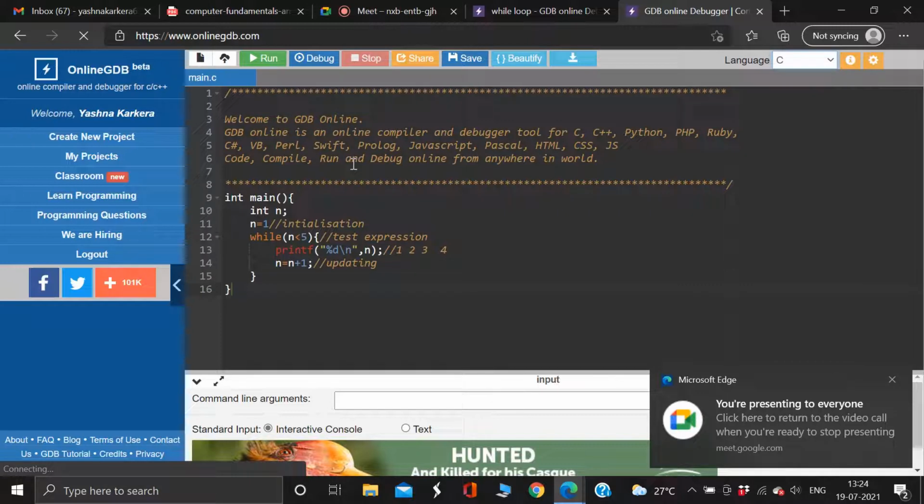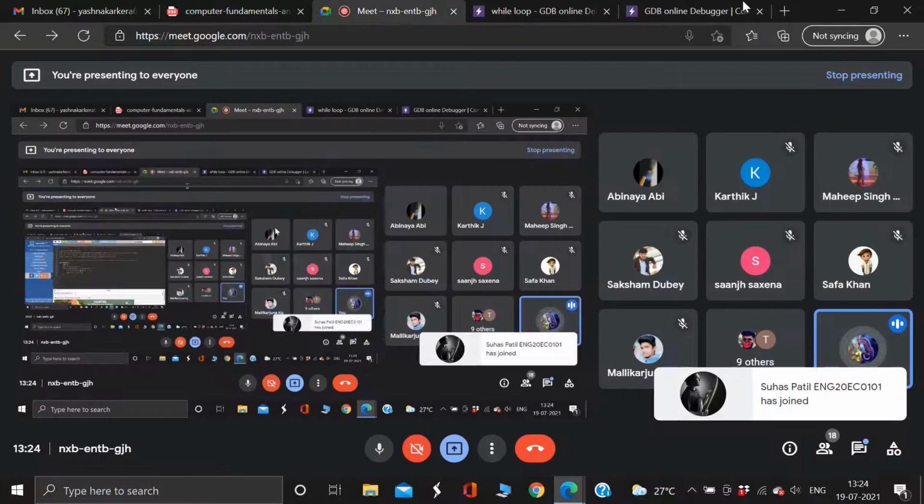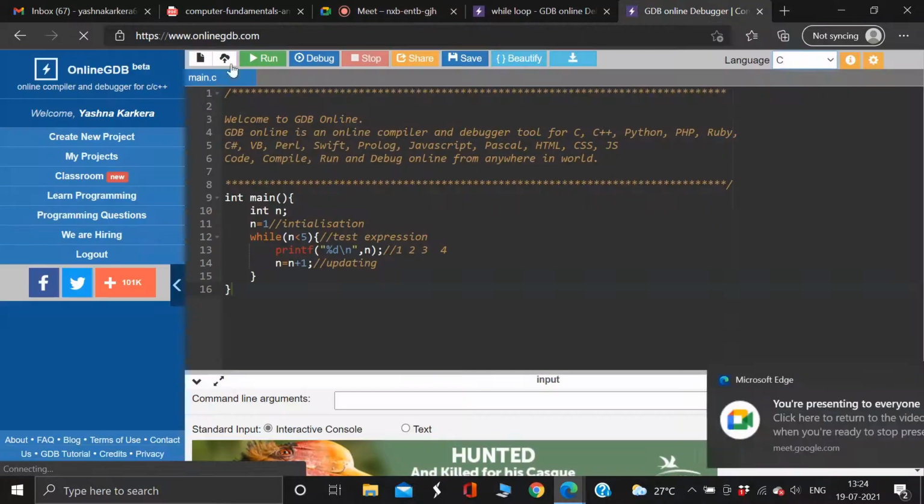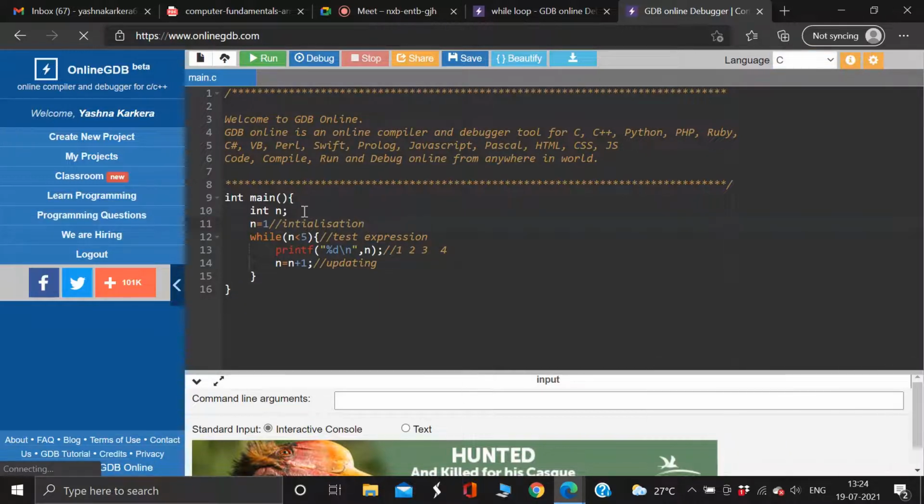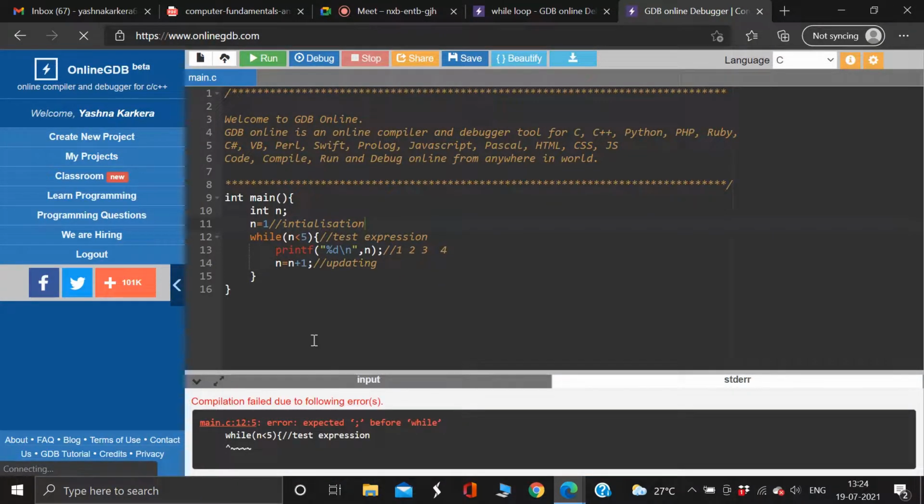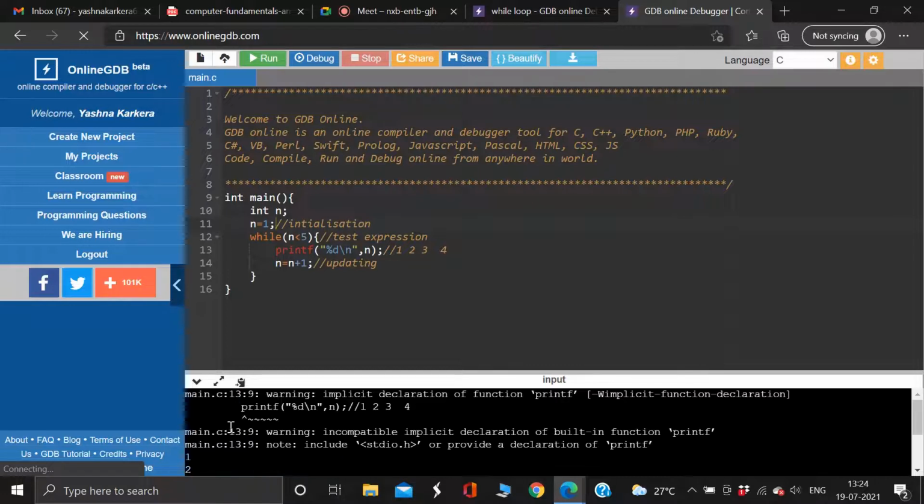Suppose I want to write a program where I want to print the first four natural numbers. So I'm initializing from 1 because natural numbers start from 1. Okay, so I'm printing... what's wrong? Oh, I forgot a semicolon. Is it printing 1, 2, 3, 4? Sorry, I've not written hash include stdio.h.